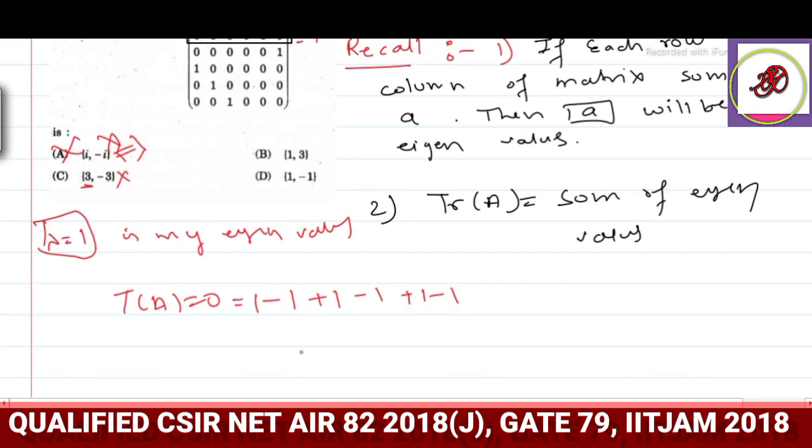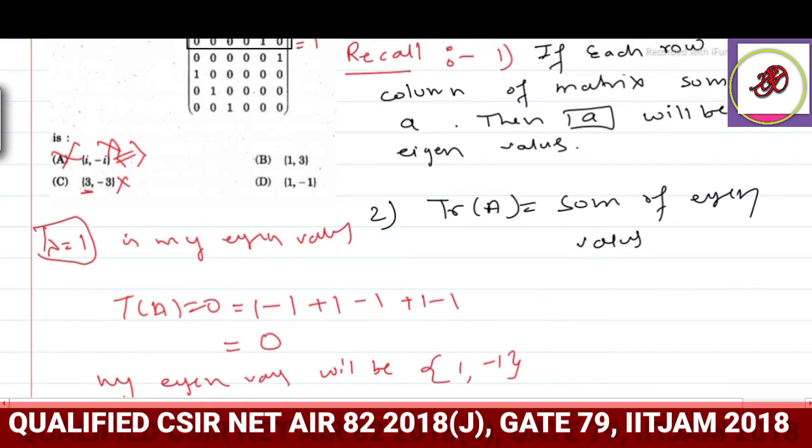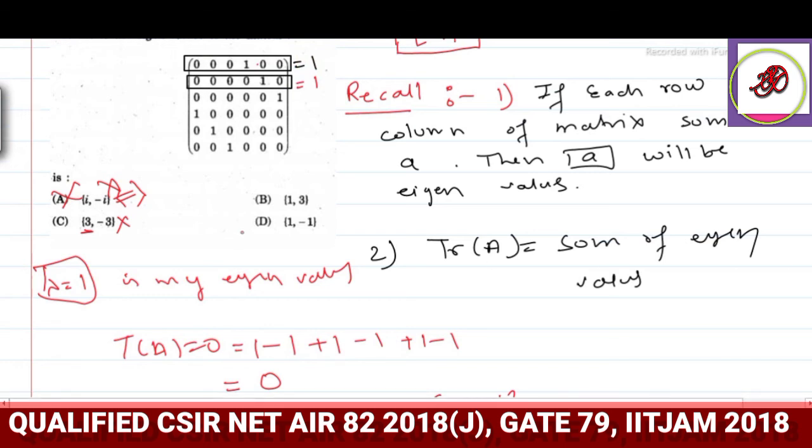So this is my eigenvalue set, right? So from here I can conclude the trace is 0. So my eigenvalues will be 1 and minus 1. So option D is the correct one. So from here we can conclude option D is correct.